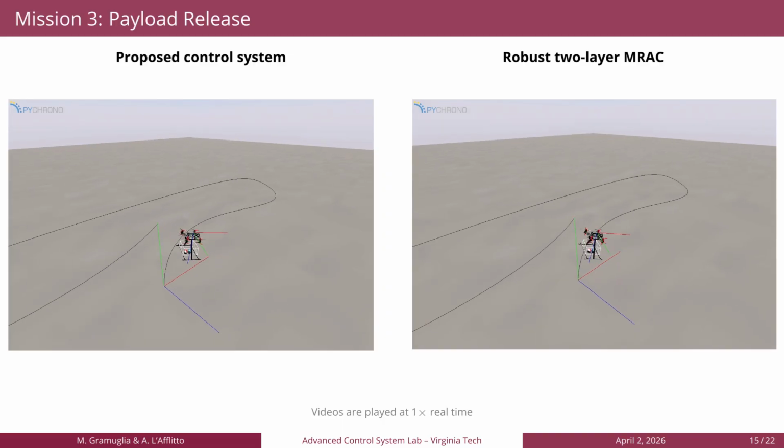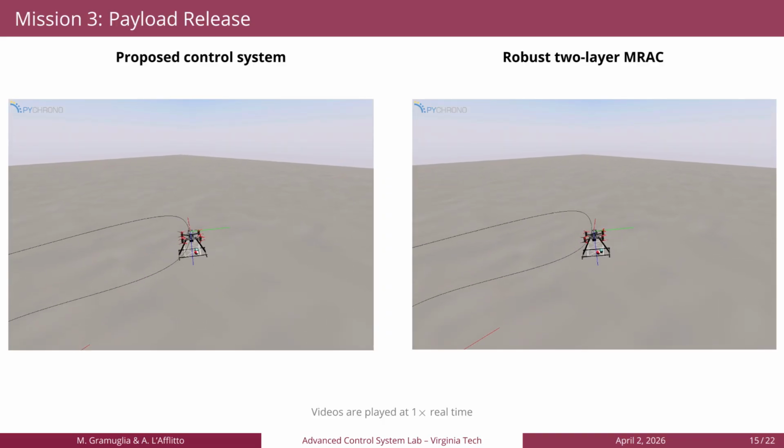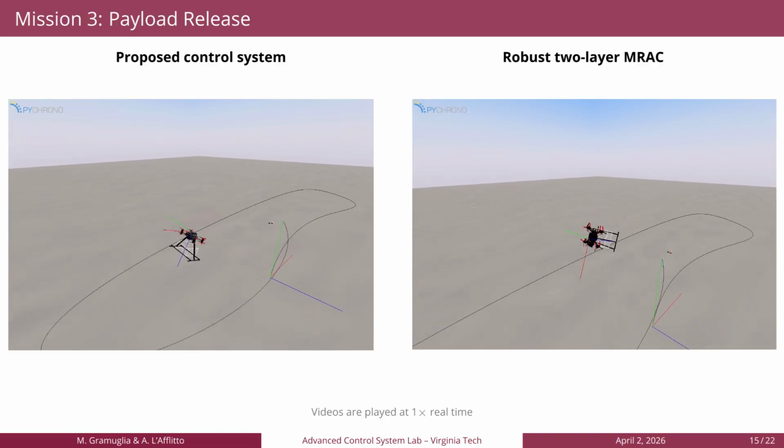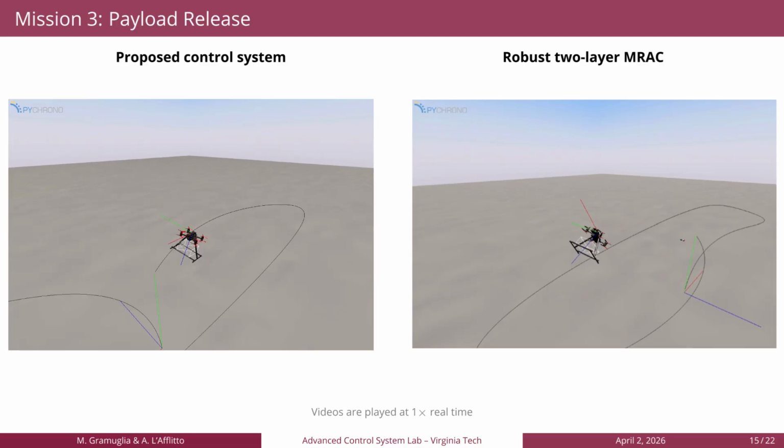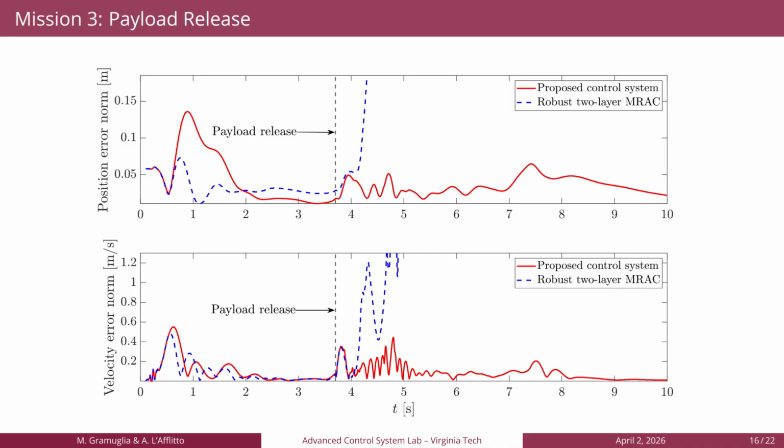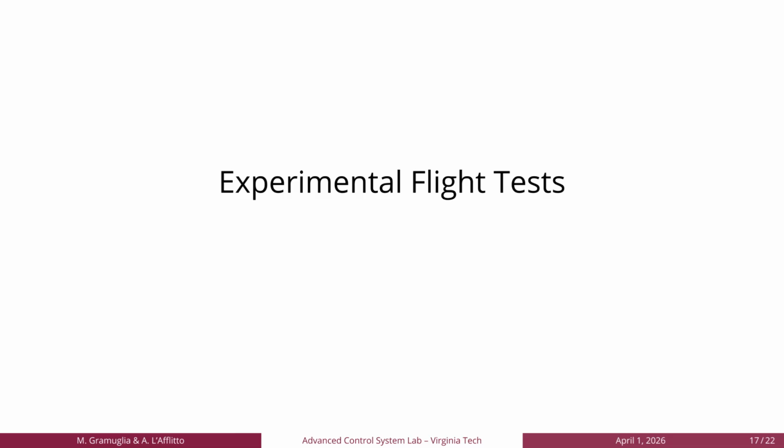The third mission involves the same trajectory, but executed at a faster speed, and a payload drop. Also in this case, we can see that the proposed control system is able to execute the mission while the robust two-layer MRAC controller fails. Here we have the norm of the position and velocity tracking error of the outer loop, and we see in red the proposed control system able to safely land while the robust two-layer MRAC controller goes unstable due to the payload release.